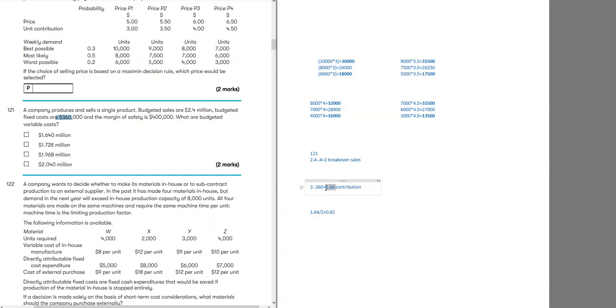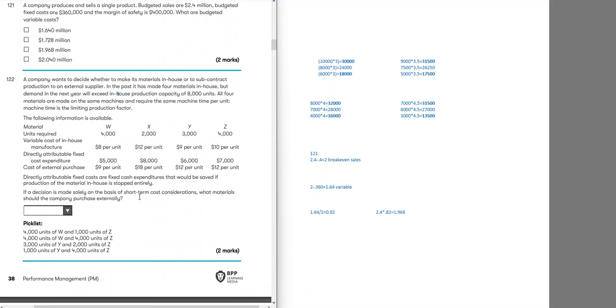This is not the contribution, this is variable cost. Contribution is the 360,000 that is earned, which covers the fixed costs. So if at 2 million it is 1.64, at 2.4 million multiplying by 0.82, it will be 1.968 thousand, which means C would be correct.